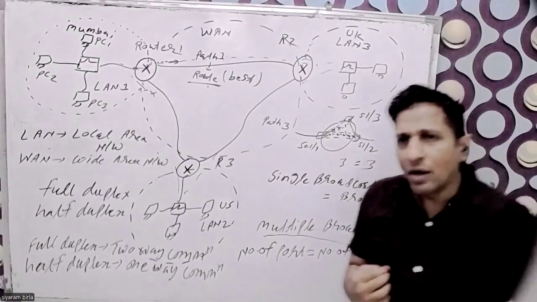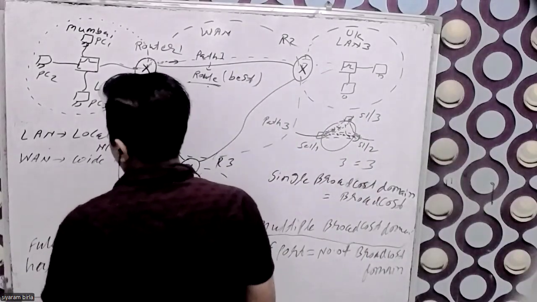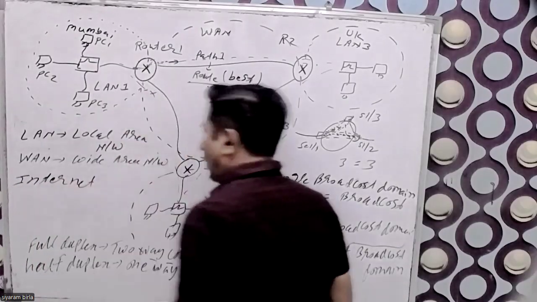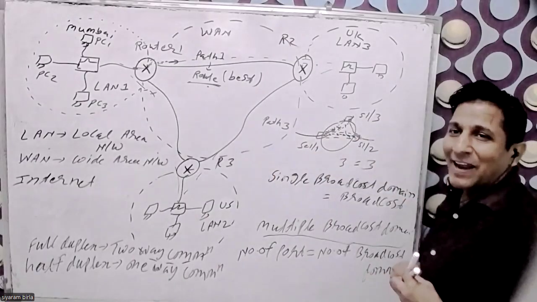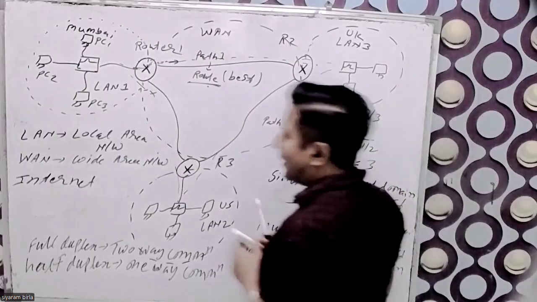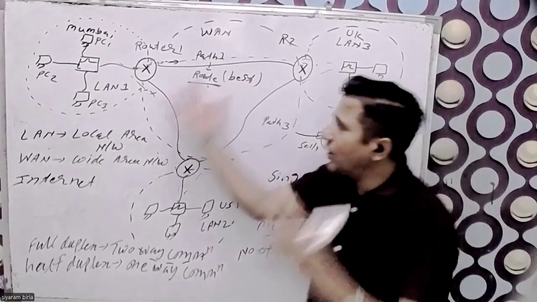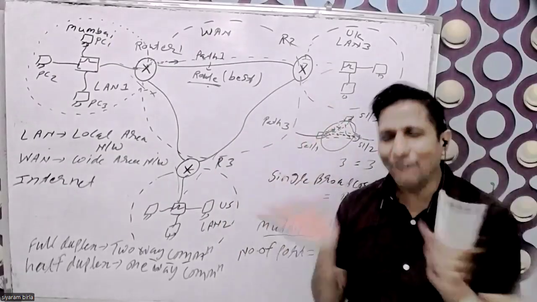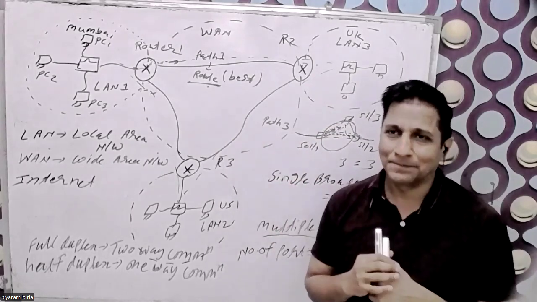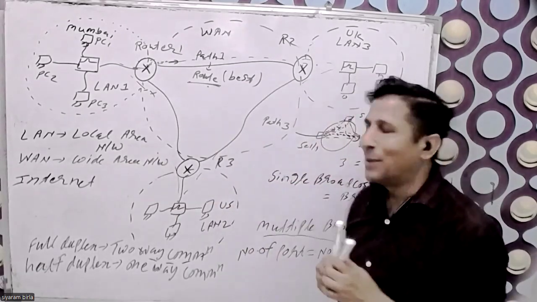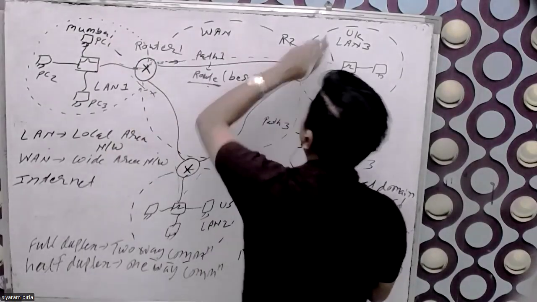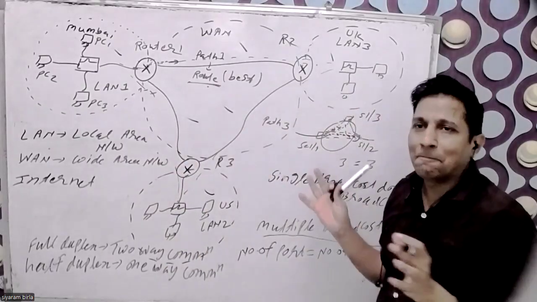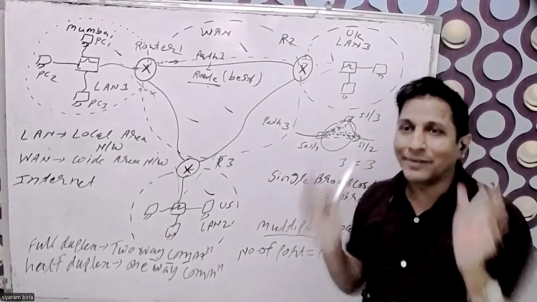The other word is the internet. You are very familiar with the word internet, which is very famous in the world. So what is the internet? It is nothing else but the combination of LAN, WAN, every network. This network is there, this network is there, this network is there, and the combination of networks is called the internet.